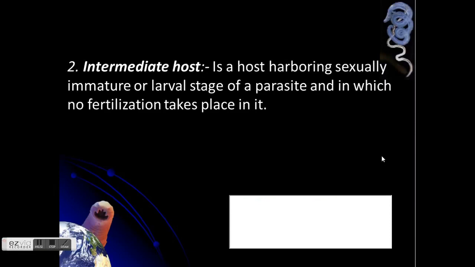Okay. The second type of host, we have the intermediate host.